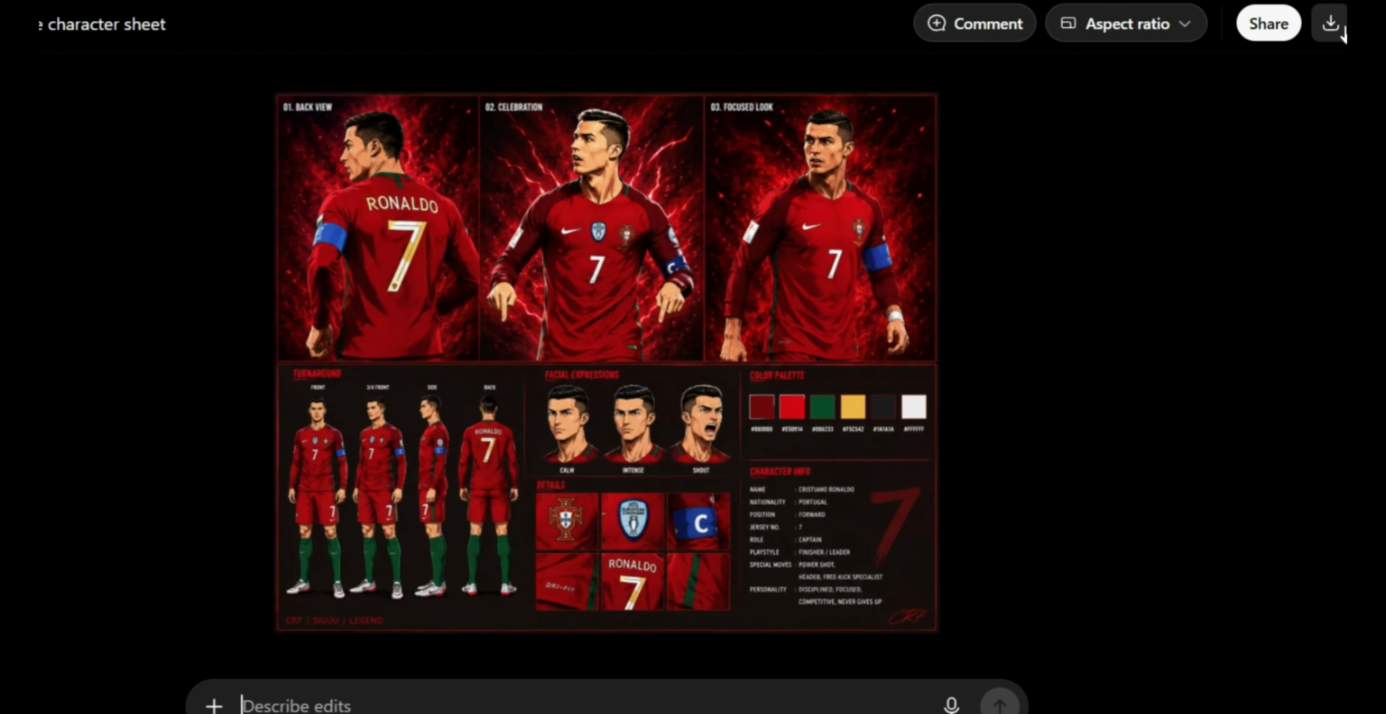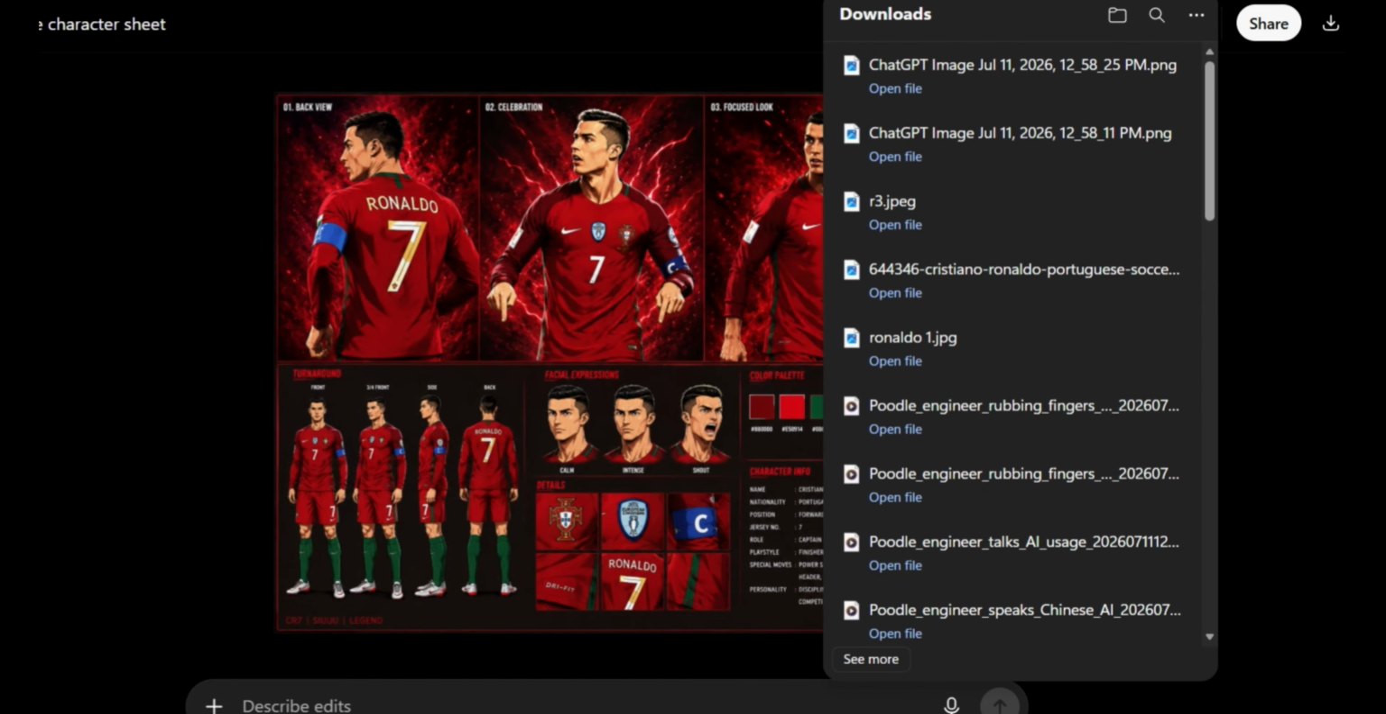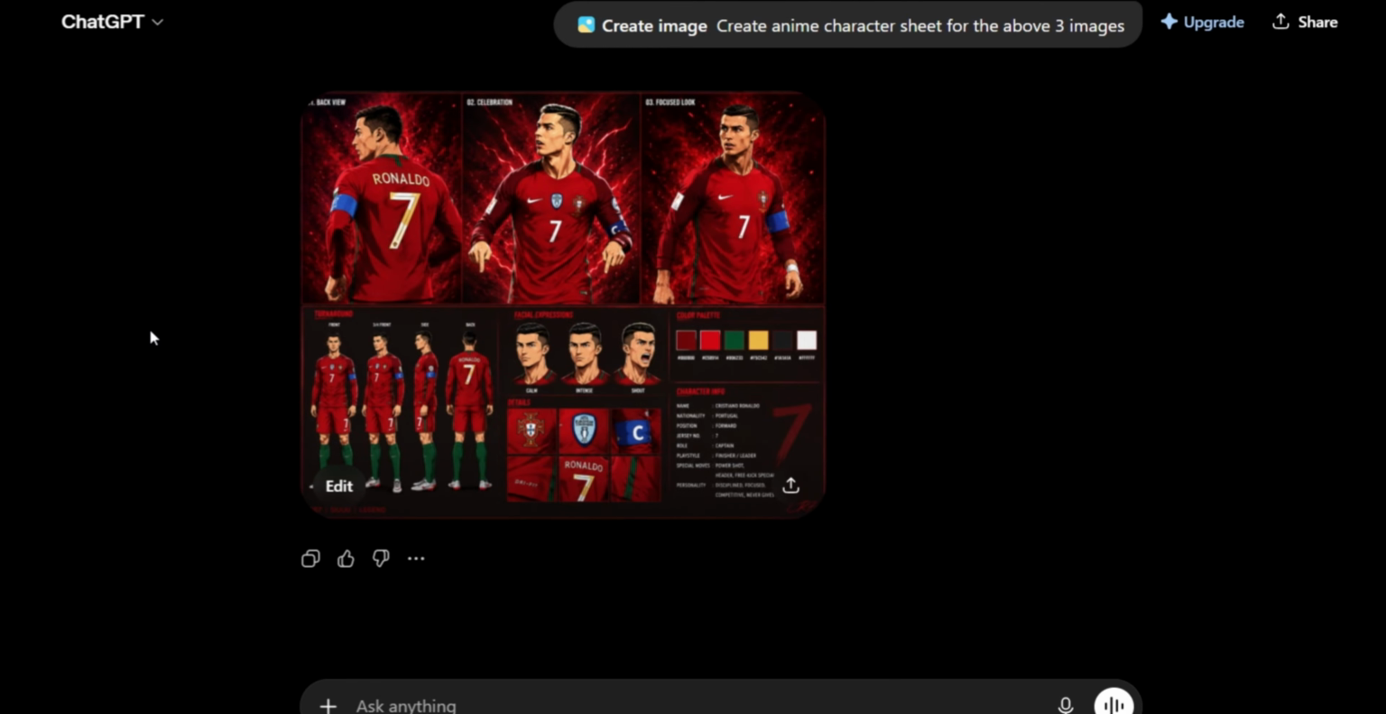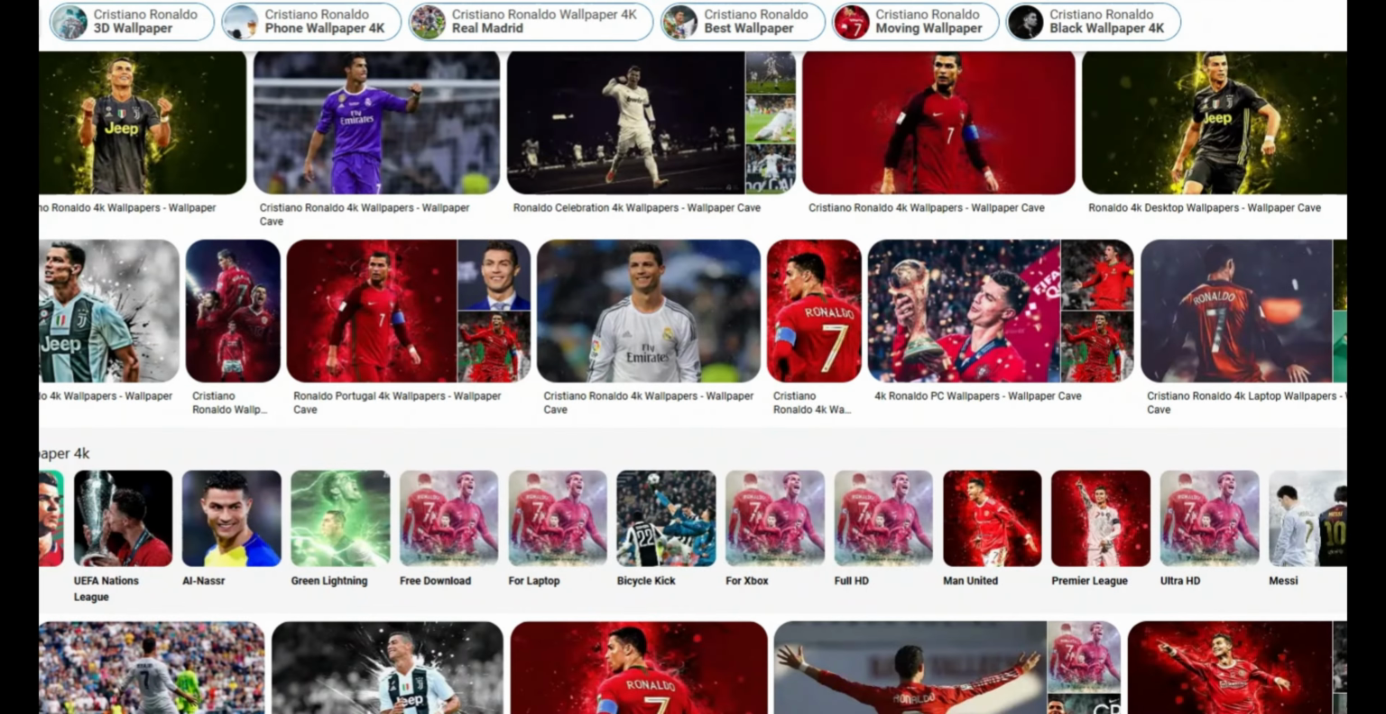Wow! As you can see, we got our character sheet and this looks amazing. We will now save it to our system. We will now repeat the same process for Messi and save the character sheet as we did before.